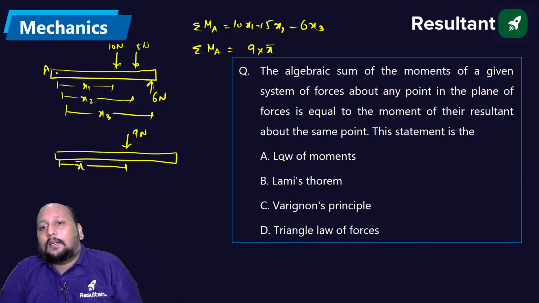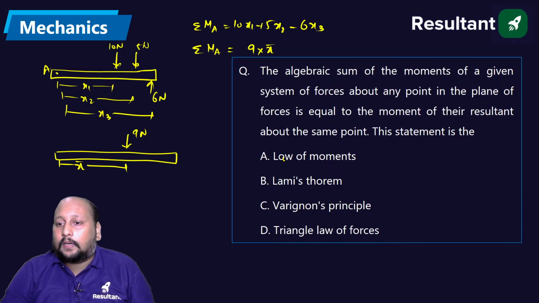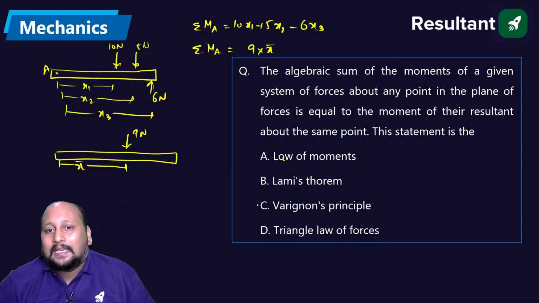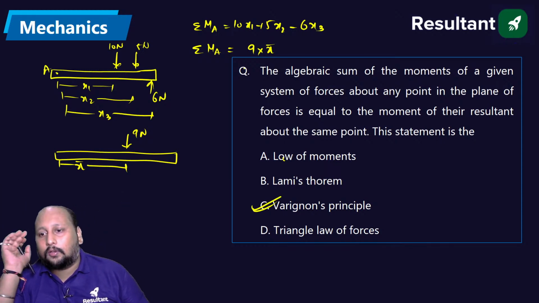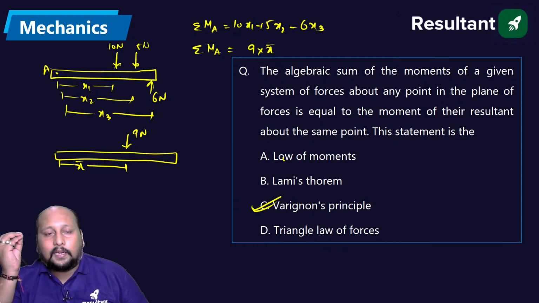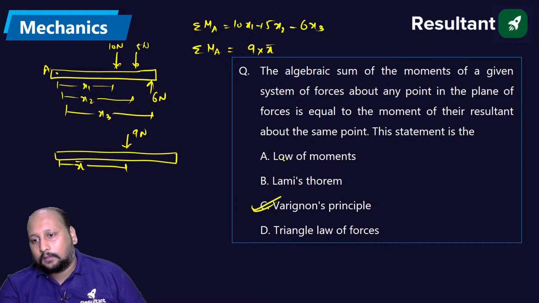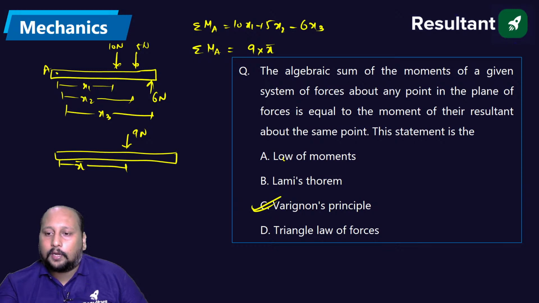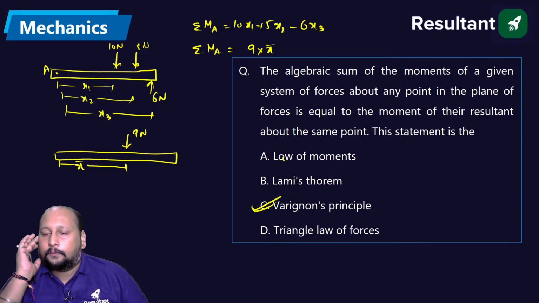So what is this law? This is law of moments, Lami's theorem, Varignon's principle or triangle law of forces. Option C is the correct answer. This is nothing but the statement of Varignon's theorem. Remember, we use Varignon's theorem to calculate the center of mass or the point of application of the net resultant force on the body. Clear? Right? Understood? Yes? Clear?